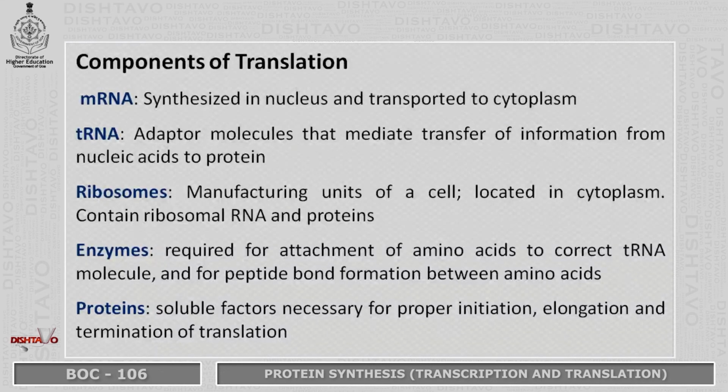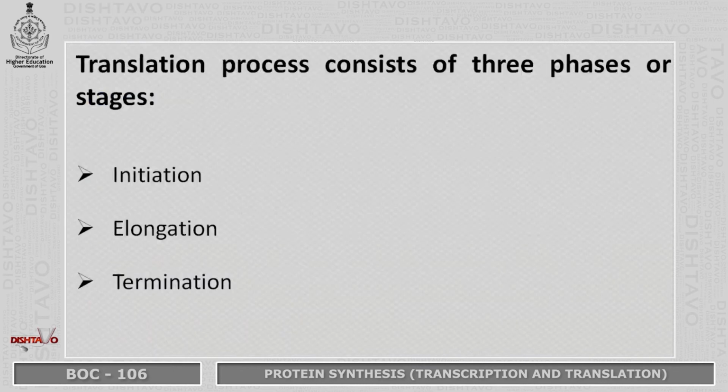Enzymes are required for the attachment of amino acids to a correct tRNA molecule and for peptide bond formation between the two amino acids. Proteins are the soluble factors which are necessary for proper initiation, elongation and termination of translation. Translation process consists of 3 phases or stages: initiation, elongation and termination.